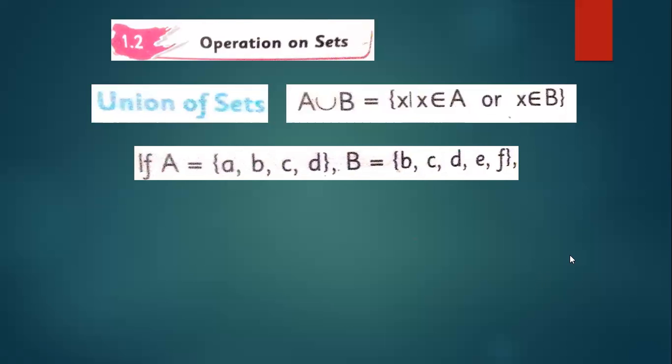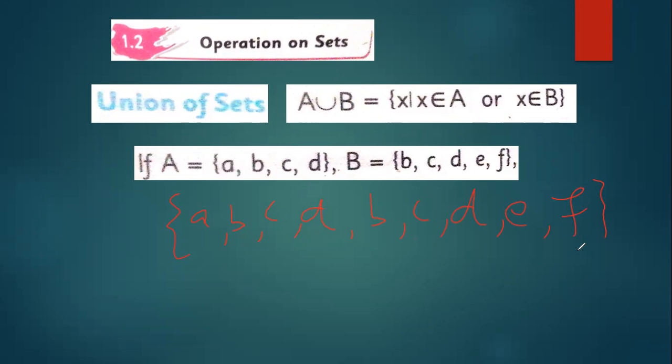The procedure is: A, B, C, D of the first, and here B, C, D, E, and F. If the elements are repeated, remove the one.